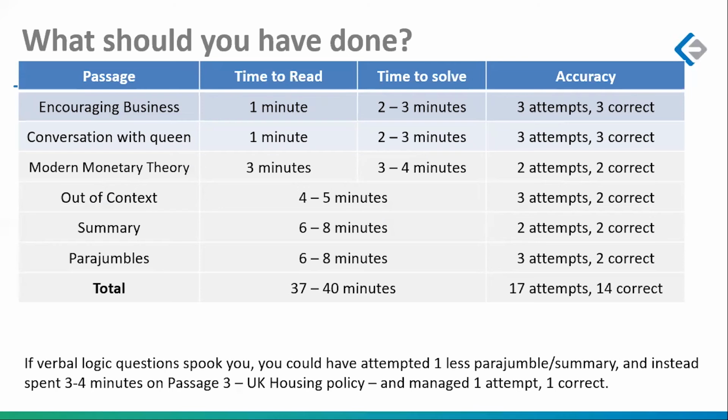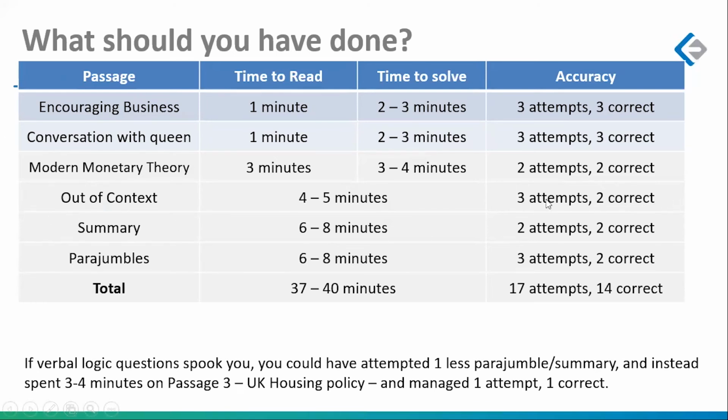Then you could have gone to the modern monetary theory passage, or I've given you an exception. Maybe if you are not very comfortable with verbal logic questions because they take a lot of time, you could have, after modern monetary theory, picked up the UK housing policy passage. I'm okay with whatever it is. So yeah, passage number 3 and 4, you had a choice, or you could have taken both the passages and attempted less in terms of your verbal logic questions, out of context.